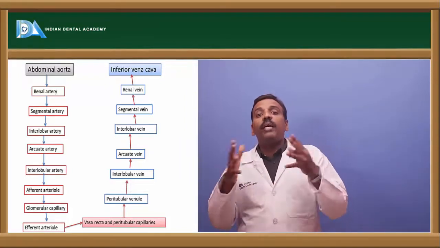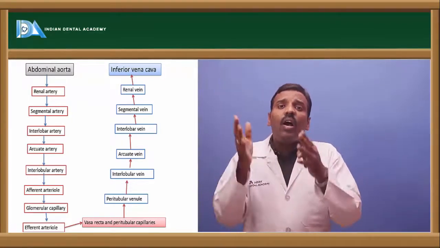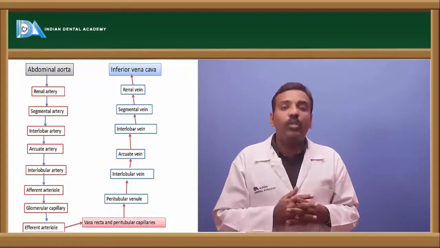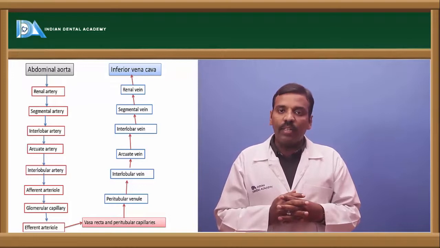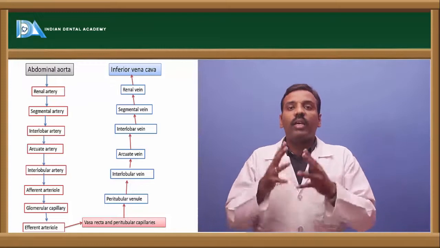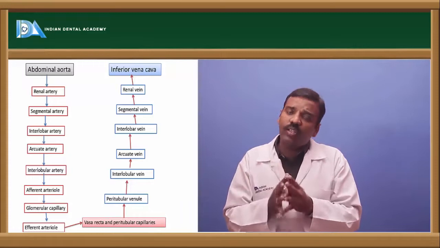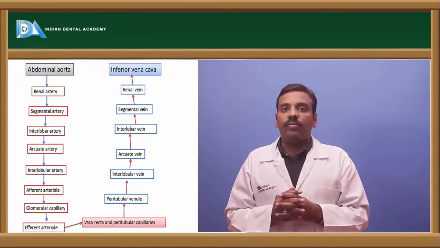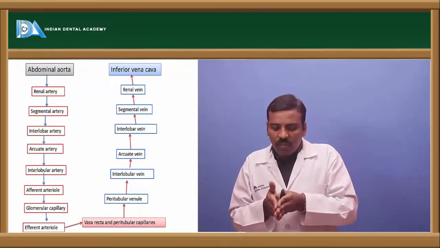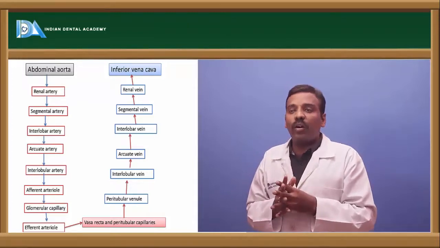The peritubular capillaries are all on the tubules. On the tubule, that's why it is peritubular. The capillary is present on the tubules, so it is called the peritubular capillaries. And next, all the peritubular capillaries come together and form the vasa recta. And this vasa recta goes near the interlobular artery, so that is called the interlobular vein.